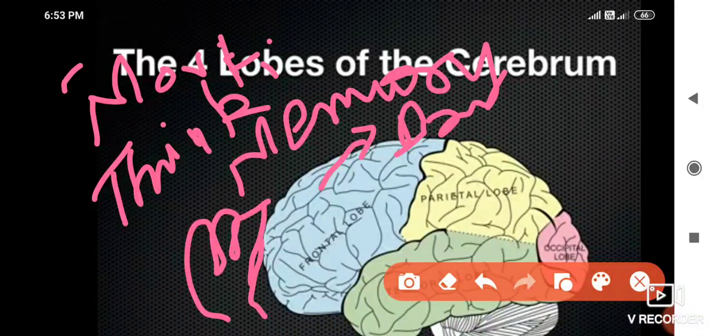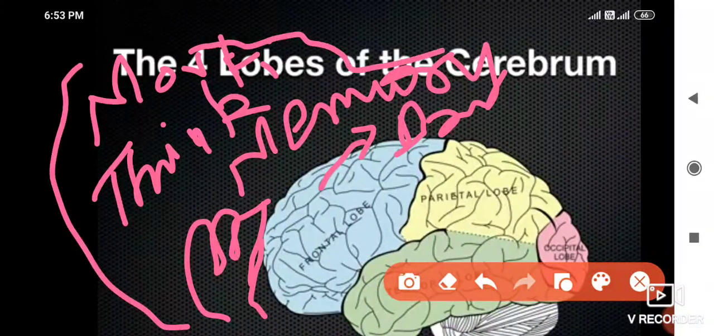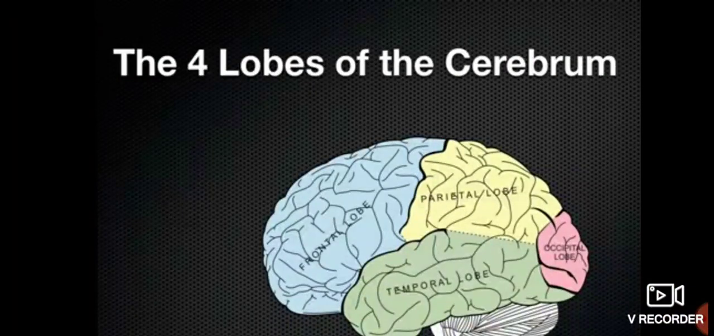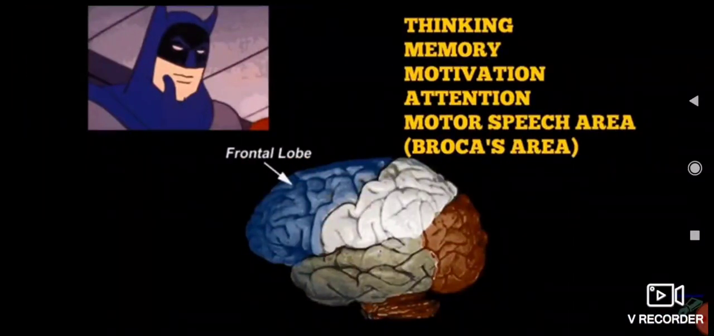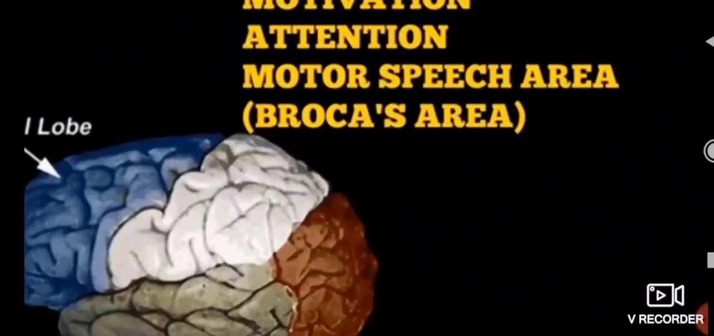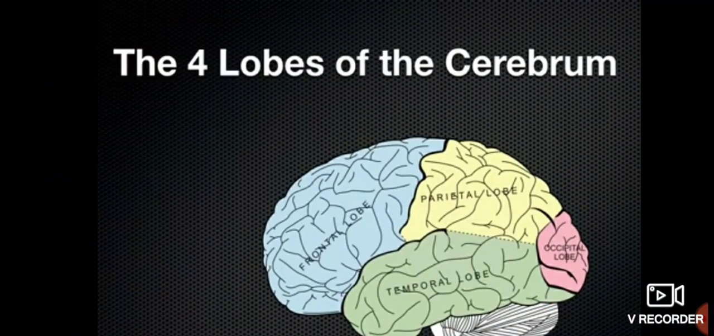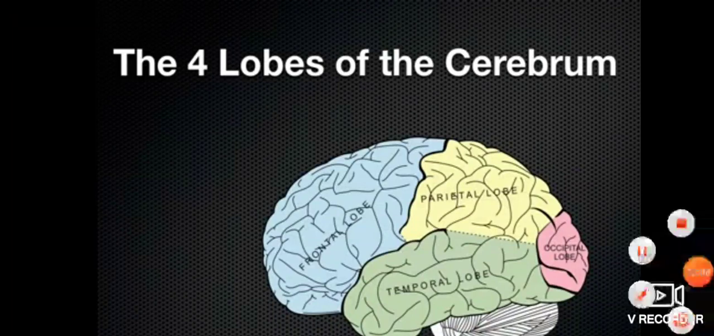Now parietal lobe. I will give you the individual slides also. No need to think about my writing. So parietal lobe, you can see frontal lobe: thinking, memory, motivation, attention, motor, speech area, and Broca's area. This is the function of the frontal lobe. Okay. Now I will explain what you see in the parietal lobe.